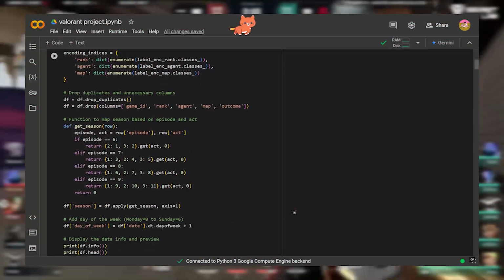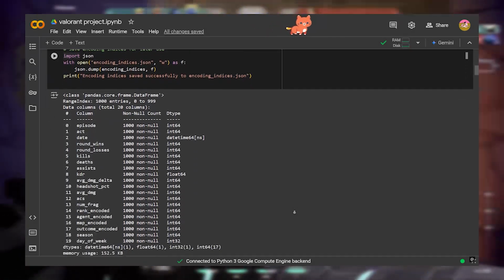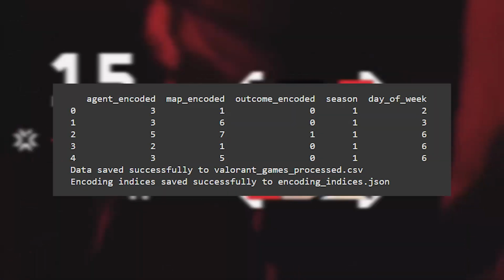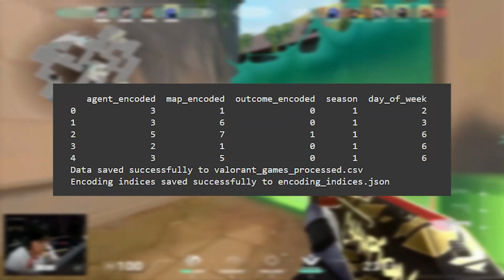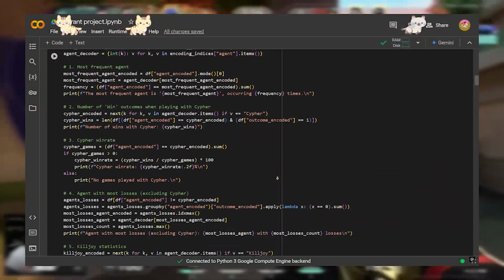We then encoded our data and created a new file for storing indexes. We then introduced two columns, season and day of the week. Season we got from act and episode combined, day of the week we got from date. We then performed some simple statistics on our dataset.